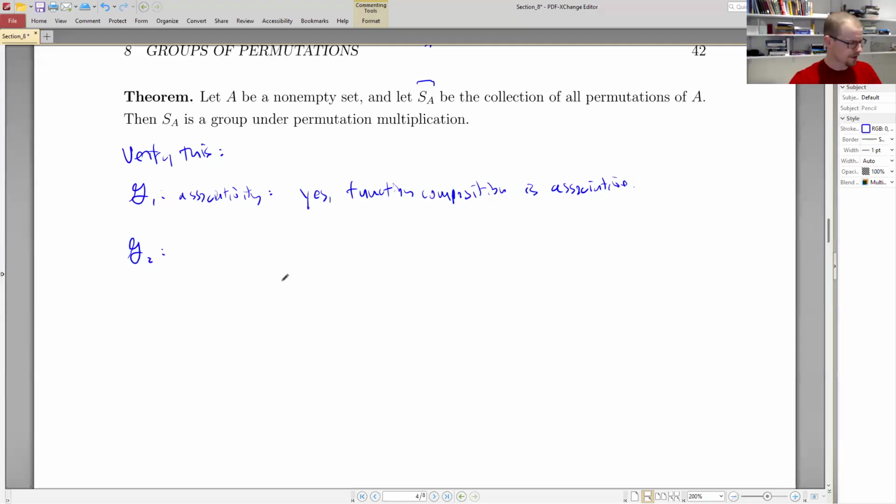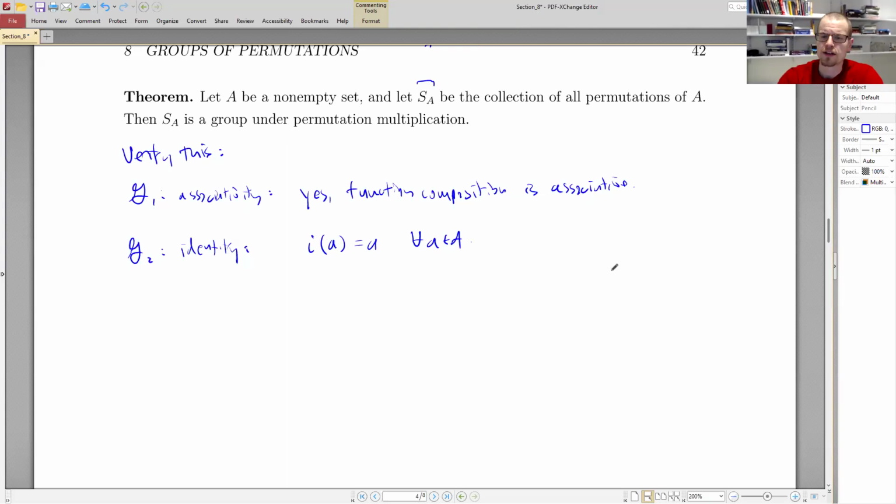Property 2, for a binary structure to be a group, we also require identity. So you want to verify that it has an identity. What we can do is we can take I, a fancy I there. Now this is a little bit weird. Let's not write it in terms of elements A1, A2, A3. That's how we've been writing our functions, but we can just use the identity function. I of a is equal to a for all a in A.